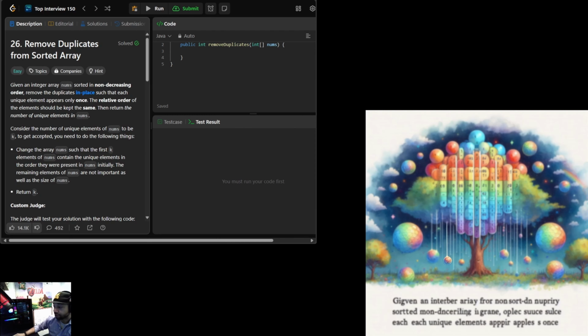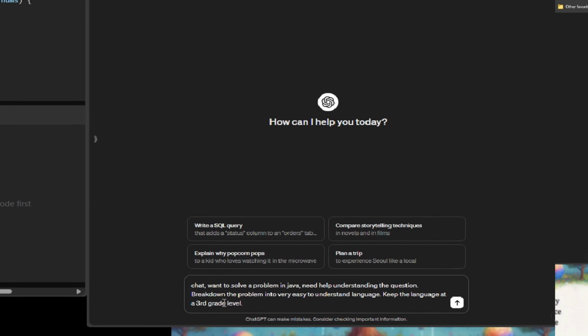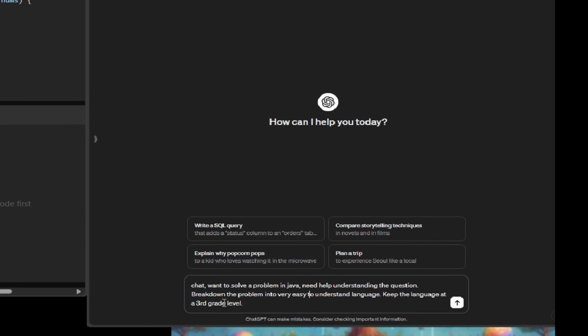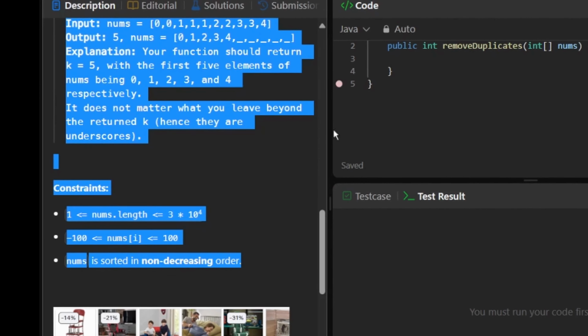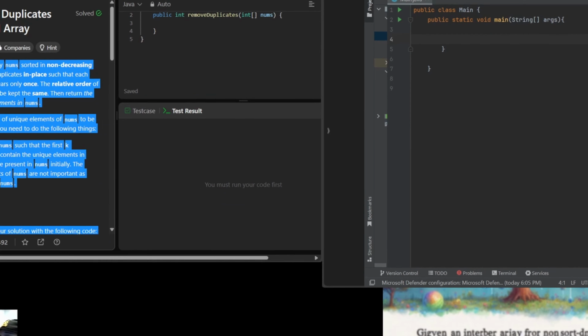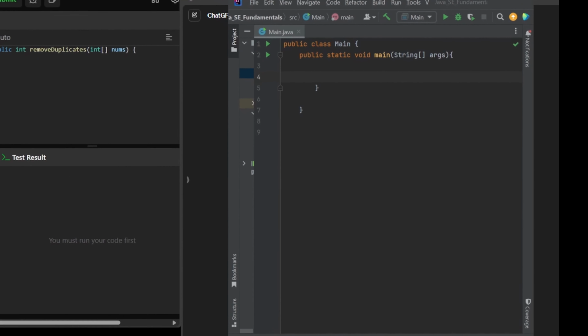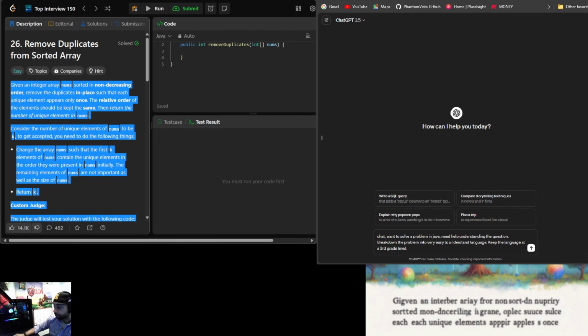What I like to do is go into chat and I'm just going to copy and paste it. So, chat, I want to solve a problem in Java. Need help understanding the question. Go ahead and grab this question. We will work through our IDE. And our problems so far, we really haven't gotten to the hard stuff yet. So hopefully chat can solve this.